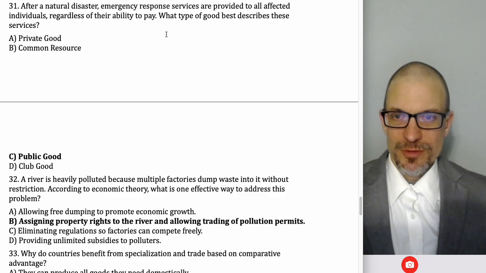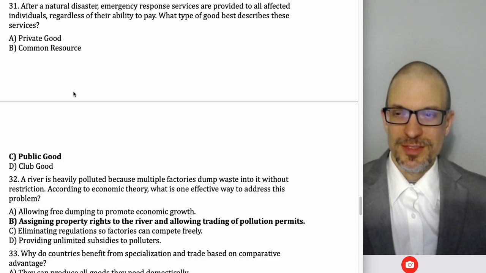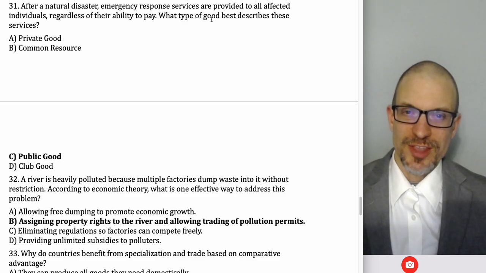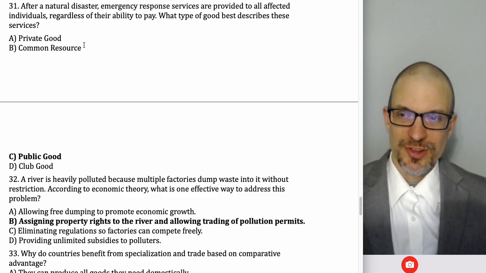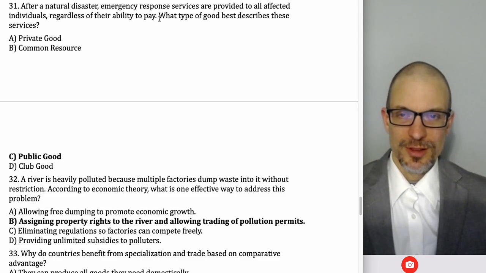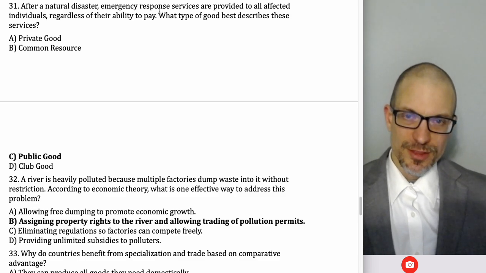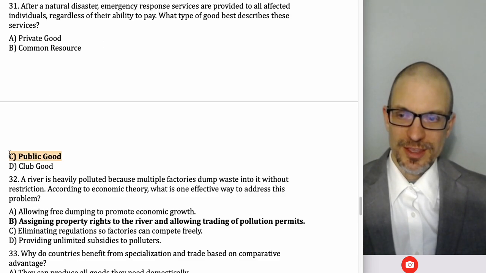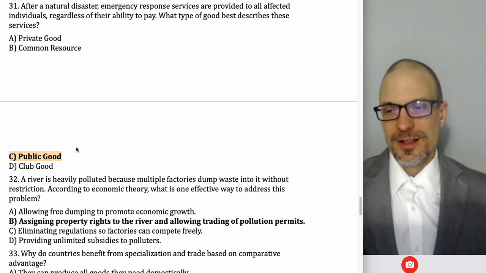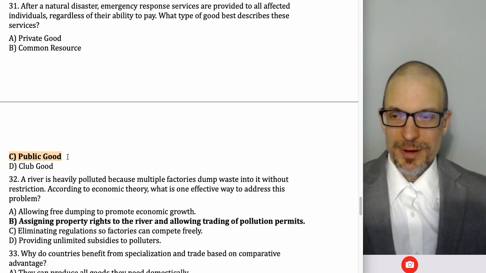After a natural disaster, emergency response services are provided to all affected individuals, regardless of ability to pay. What type of good describes these services? Let's see. I wish I didn't say what type of good. I wish I would have said what type of property. So if it's available to everybody regardless of ability to pay, that sounds like non-excludable. It's not clear that this is non-rival. If we're assuming that there's not a capacity problem, then yeah, non-rival and non-excludable makes sense. It'd be a public good.